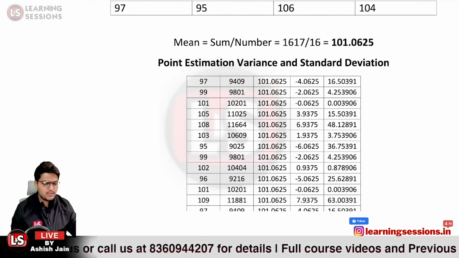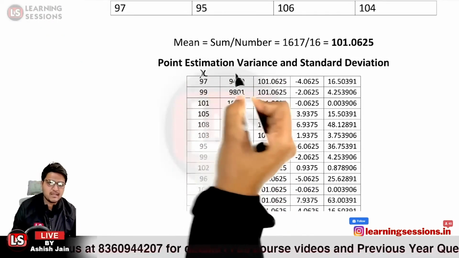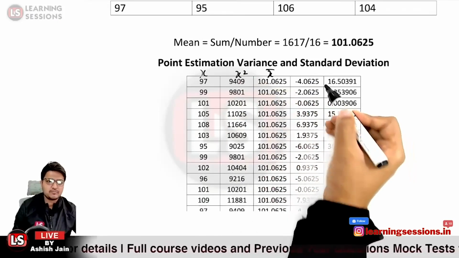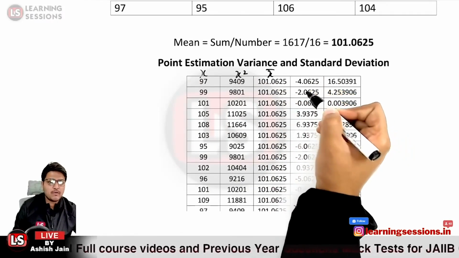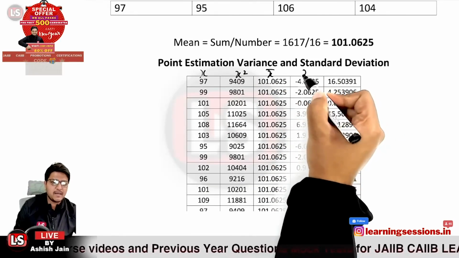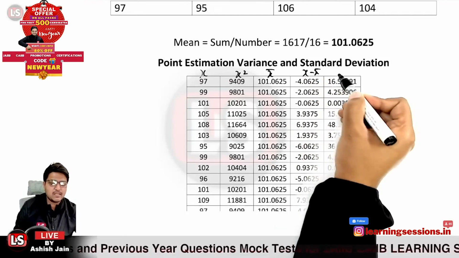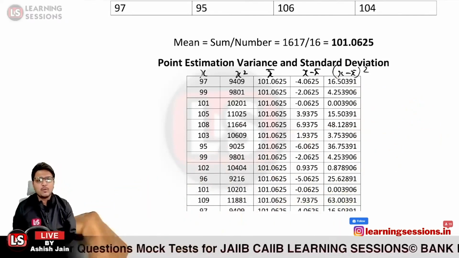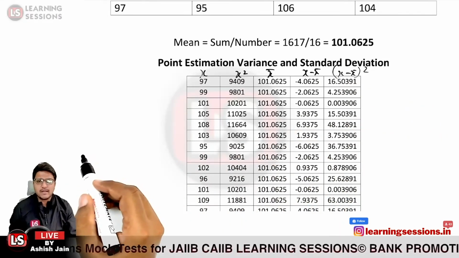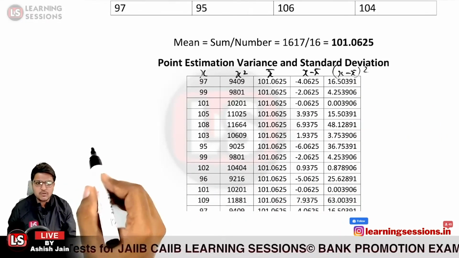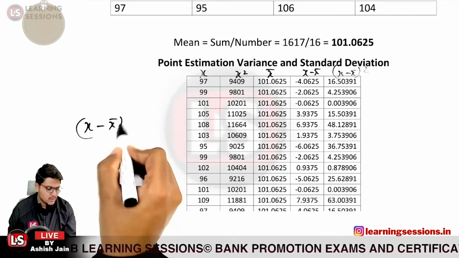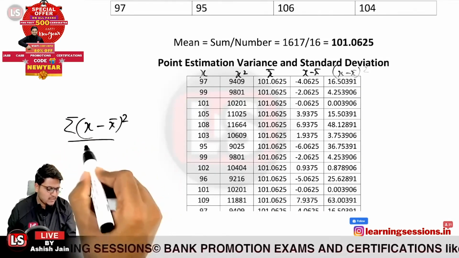Further, we calculated for the different entities. In the first column we have written x, in the second column x square, in the third column x bar, in the fourth column x minus x bar, and then x minus x bar square. We want to calculate the standard deviation. The formula is the square root of the summation of x minus x bar whole square divided by n.